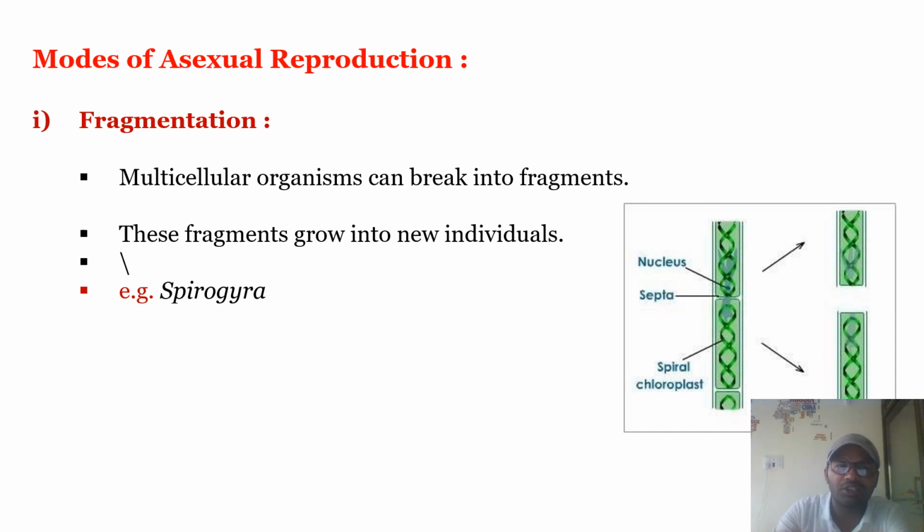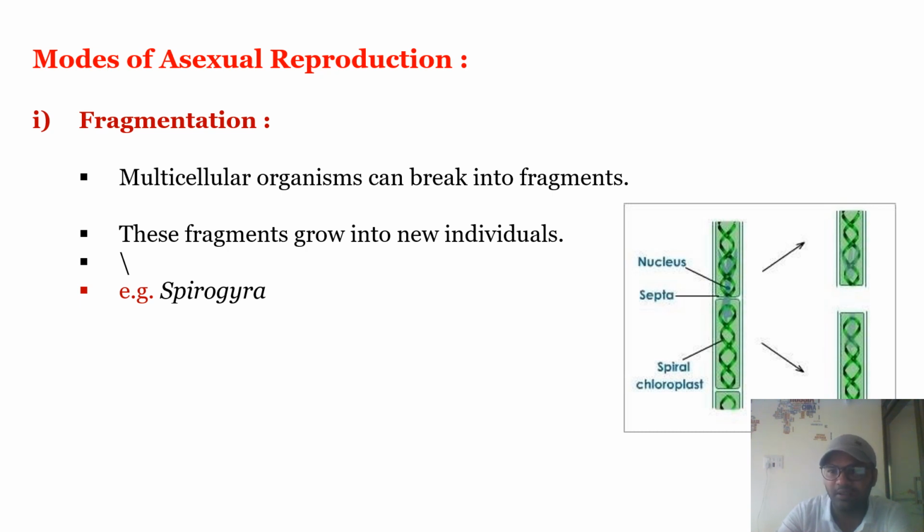First one is fragmentation. Fragmentation means the parent organism breaks into fragments. Here you can see the two fragments of this mother Spirogyra. Spirogyra, you know very well, is an alga. It breaks down and many fragments are produced.